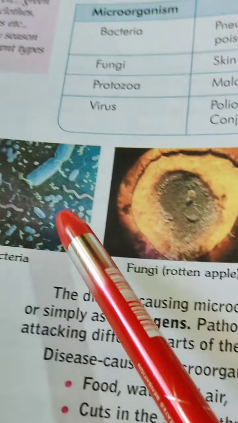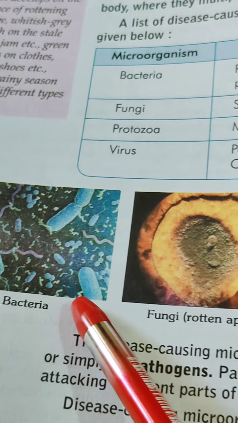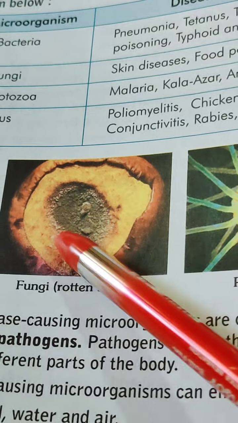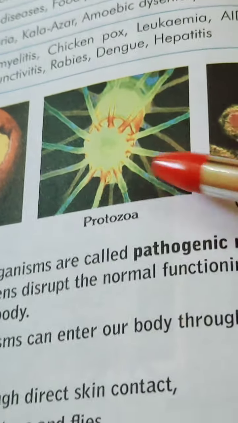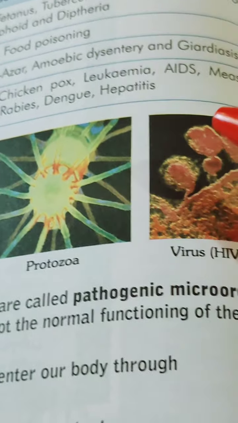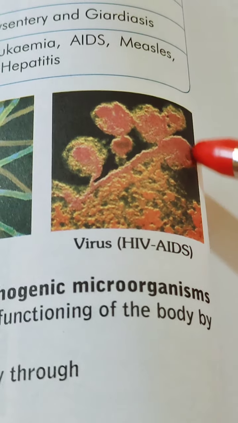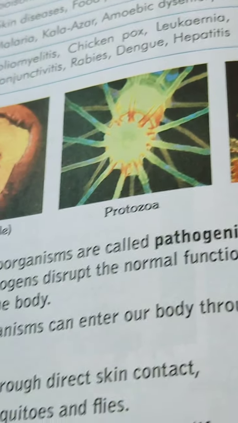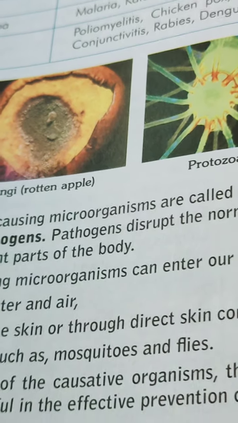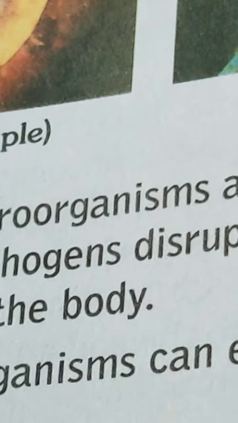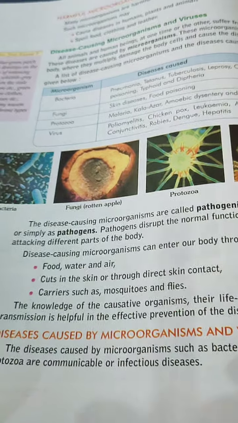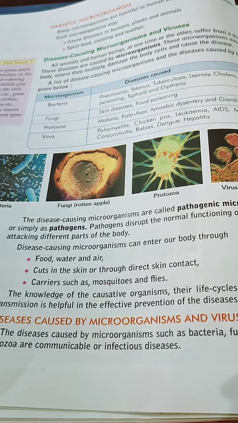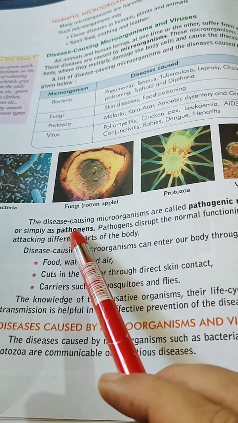Here you can see a few pictures showing different types of bacteria. The next picture shows fungal infection in the apple. Third, here is the structure of a protozoa. And finally, infection of HIV in AIDS. Therefore, the disease-causing microorganisms are called pathogenic microorganisms, or simply pathogens.